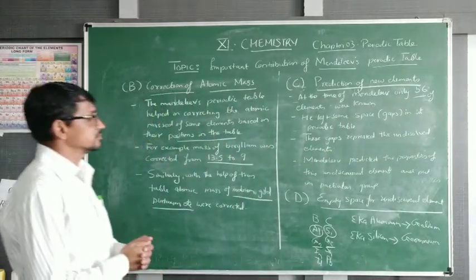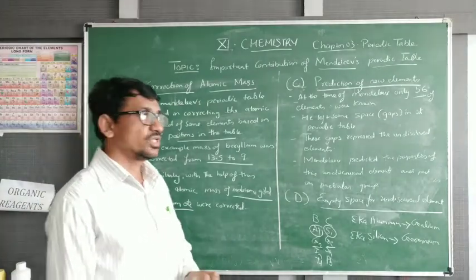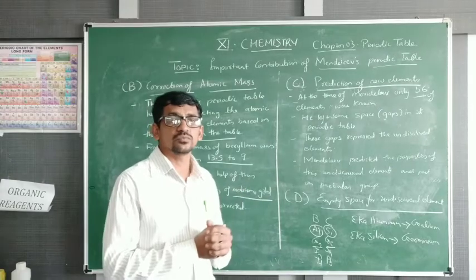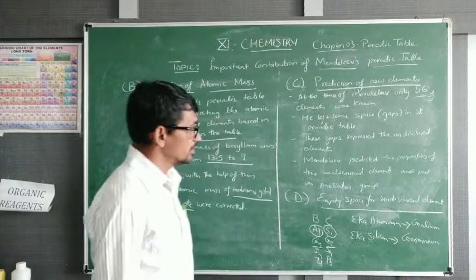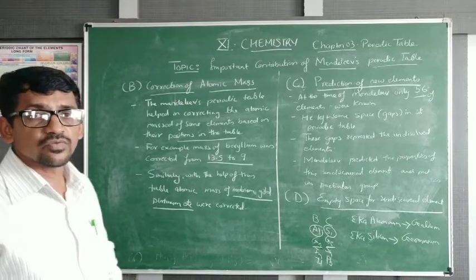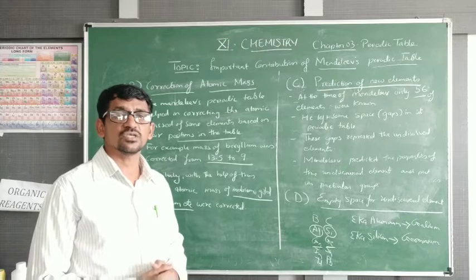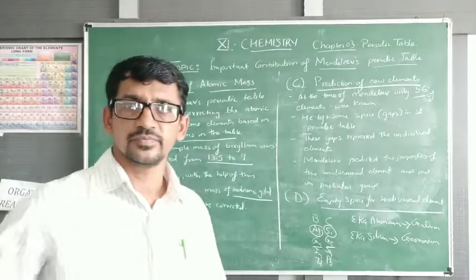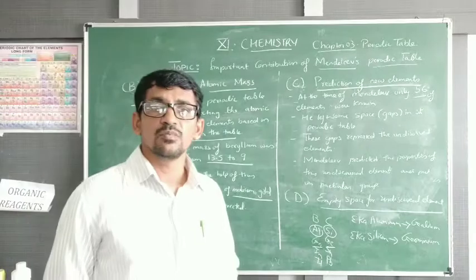So the periodic table is very helpful to give the particular name of a particular element and where to put. That idea can be gotten with the help of this Mendeleev periodic table. So these are the 4 important contributions of Mendeleev for periodic table or classification of element in particular groups. Okay, try to write this in your notebook. Next time we discuss the modern periodic table.